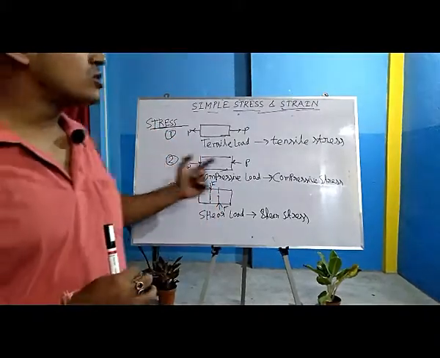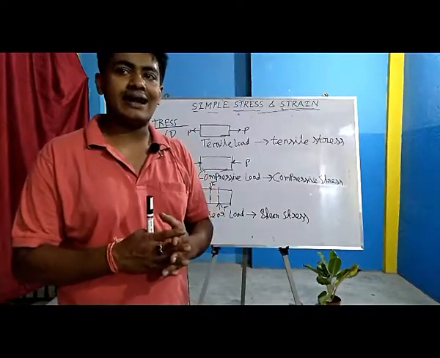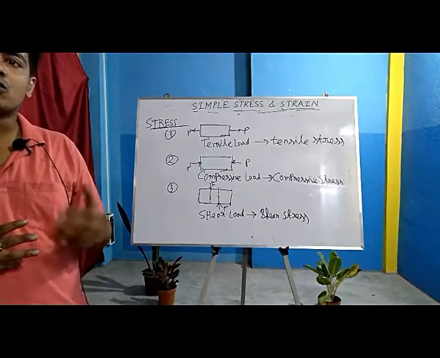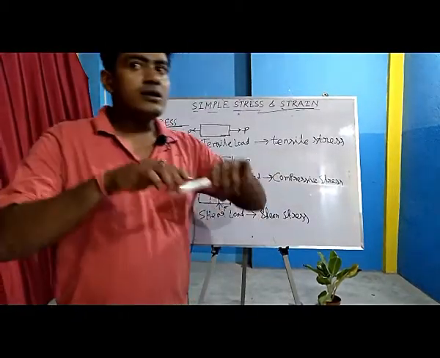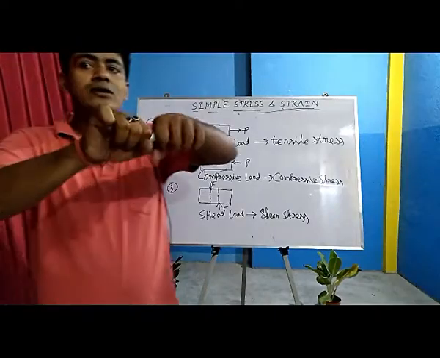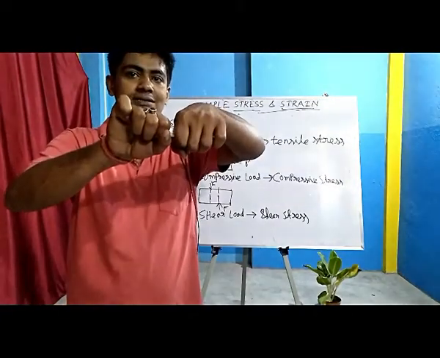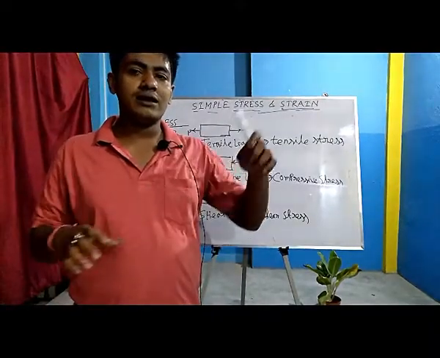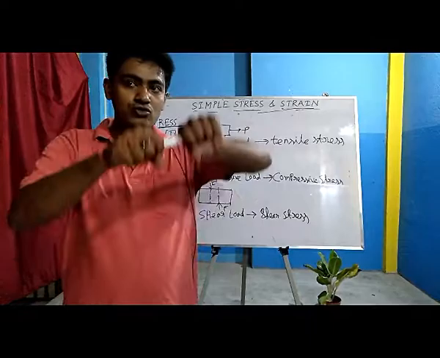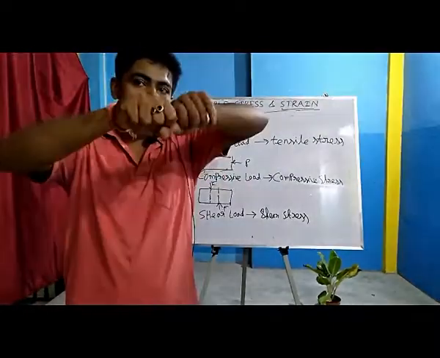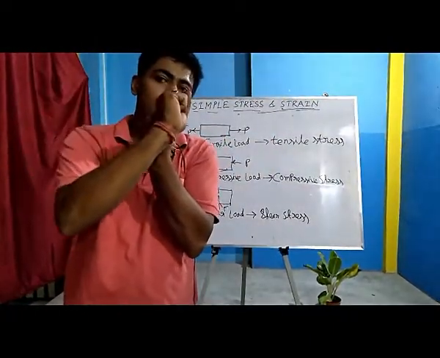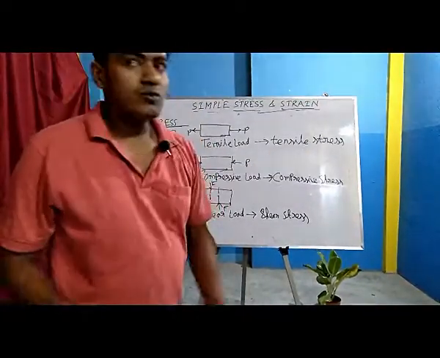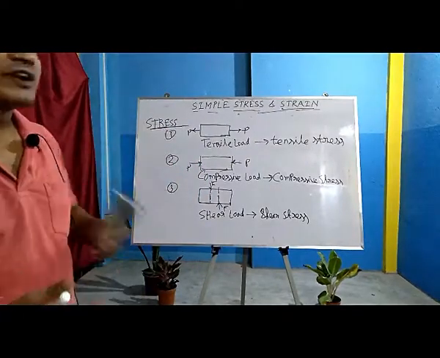Now twisting loads, I guess all of you have studied engineering mechanics really well. Otherwise we will make another video on engineering mechanics, you can go through that. So twisting is nothing but applying two equal and opposite moments. You have watched your mom while washing clothes. They used to twist the cloth like this. This type of applying two equal and opposite moments is called twisting load. Okay. So we have understood what is stress. We have gone through different types of stress.